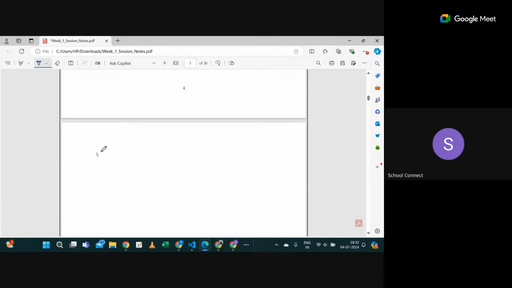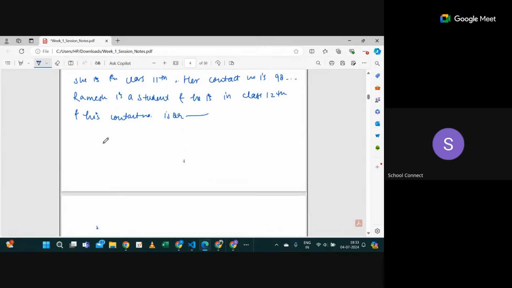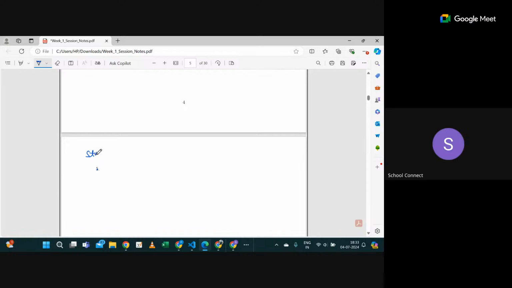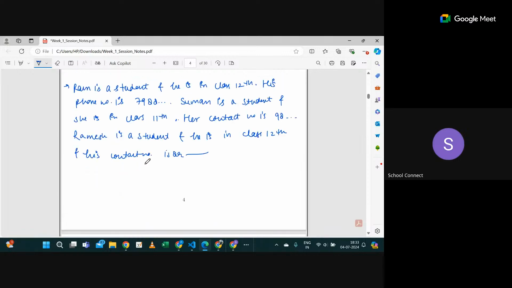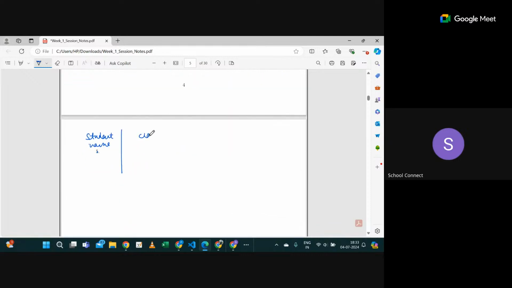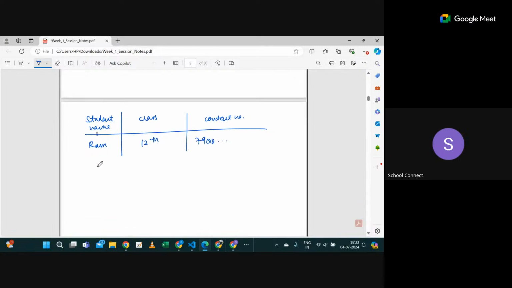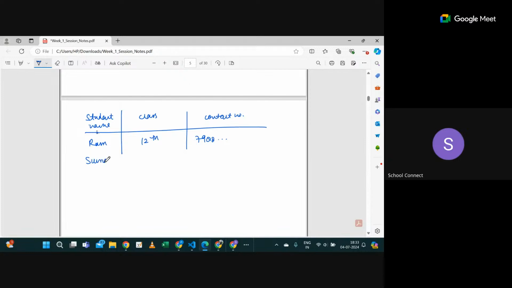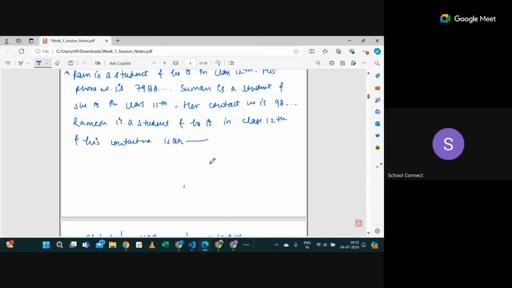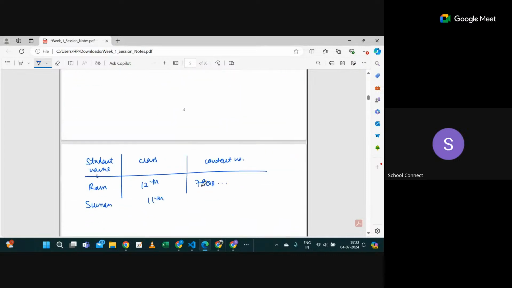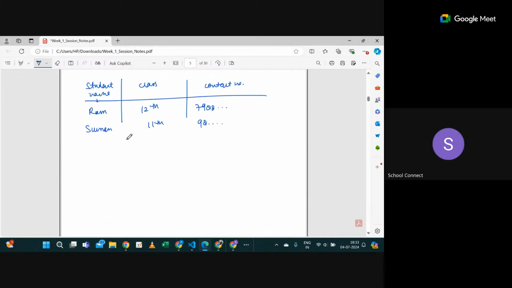And the same thing, suppose I'm going to write in a tabular form. Let me write here student name, then class, contact number. Okay, it will be clear in a minute. So Ram, 12th, 7988; Suman, 11, and 98 something.